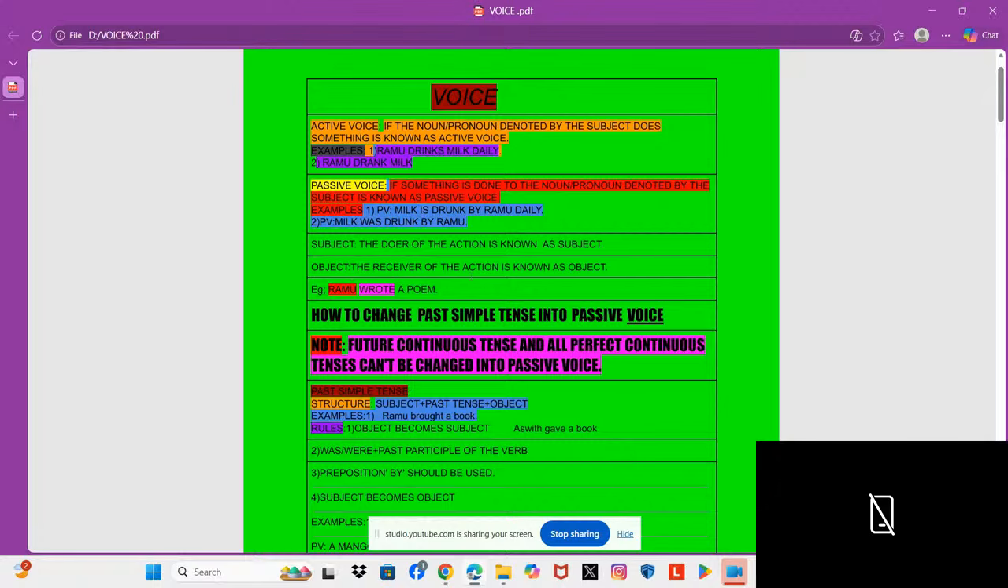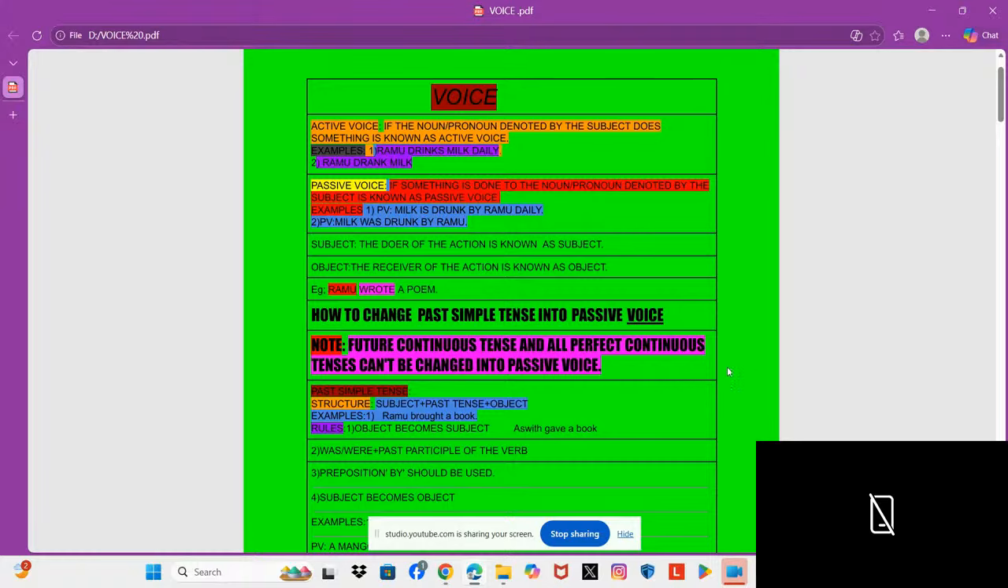Before getting started, I would like to tell you one important note regarding active voice and passive voice. Note: future continuous tense and all perfect continuous tenses can't be changed into passive voice. I would like to repeat it. Future continuous tense and all perfect continuous tenses can't be changed into passive voice. Understand? So whenever these sentences are given and you're asked to convert them into passive voice, you have to say no passive voice or no change.